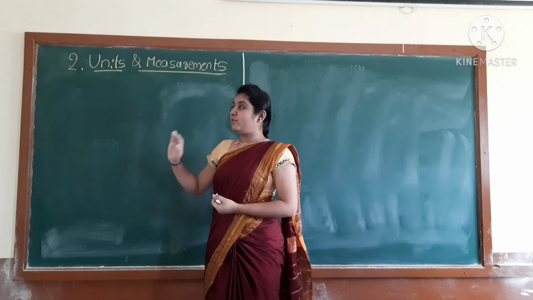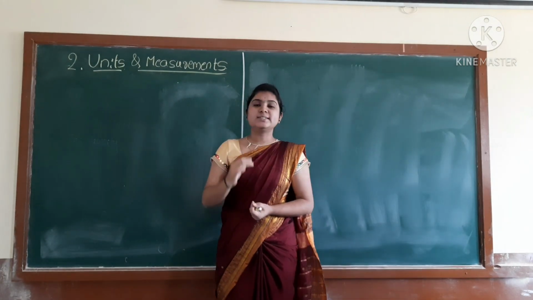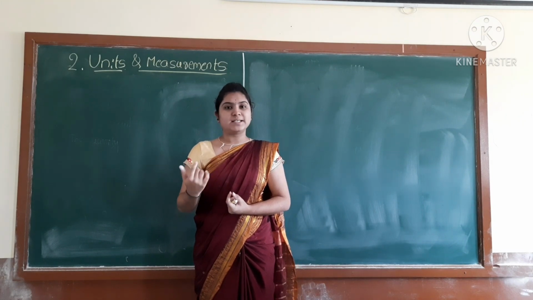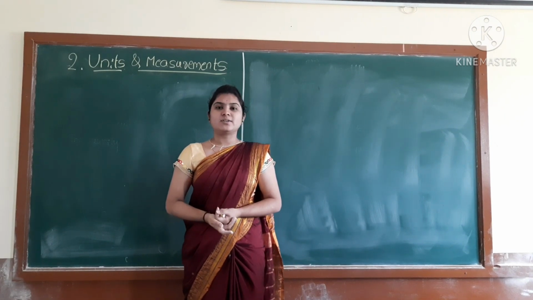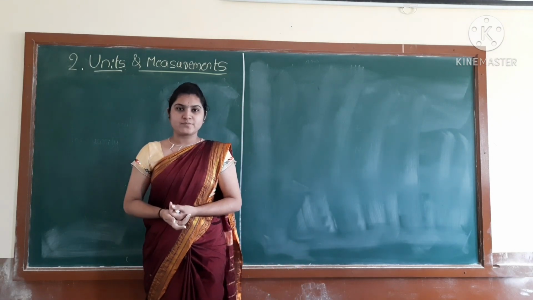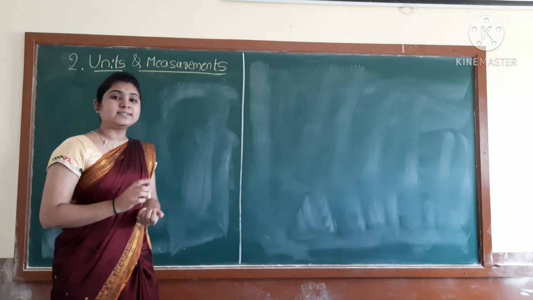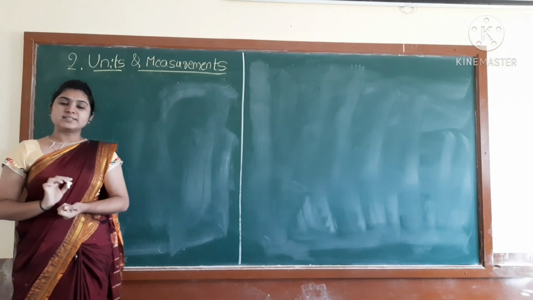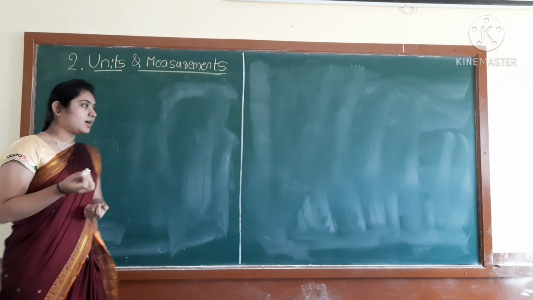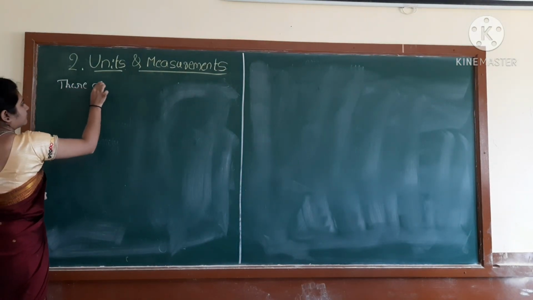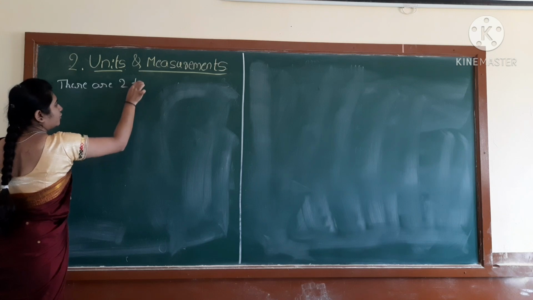See, before going to deal with units and measurements, we have to discuss some basic things. Then what are they? See, quantities are very important here. So basically students, there are two types of quantities which are present in our nature, correct?